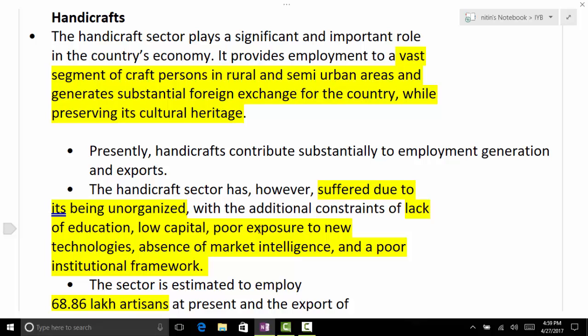The purpose is to create a brand, because huge value can be attached to handicrafts, and a big market can be there in foreign countries, with those still willing to pay higher prices for Indian handicraft products. So we need to create a market linkage. E-commerce can be used for that, and the ministry has signed an agreement with one, I don't remember exactly which, but yes, they have done so.